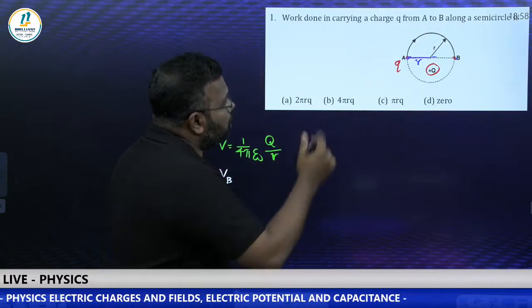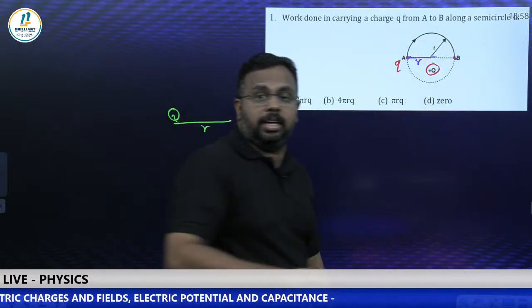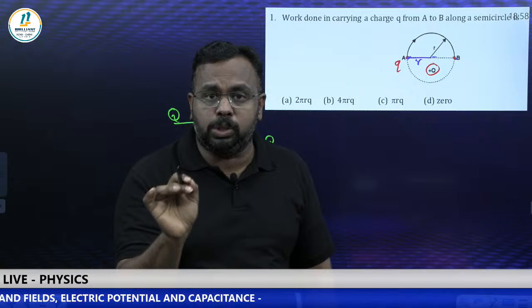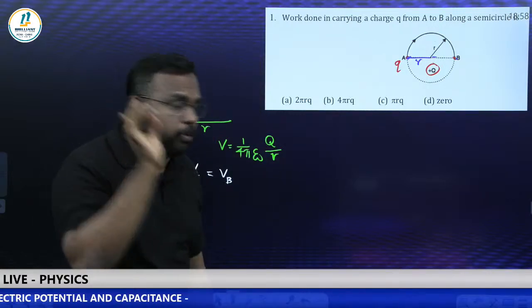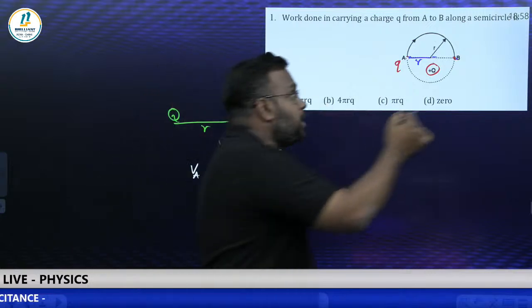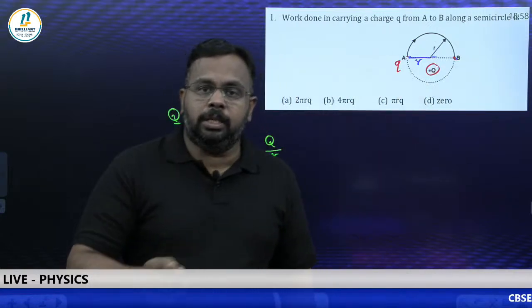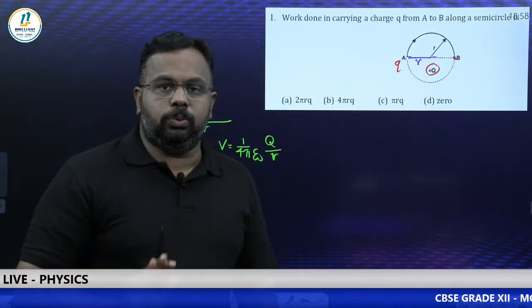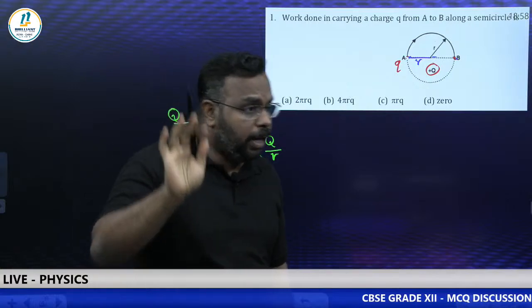Then there is a chance of a question: what is the significance of this semicircle of radius r? Simply to confuse you. So if a work done question comes, find the initial potential at the starting point, the potential at the ending point, and take the difference. In many questions you can see the answer is 0. So please read the question carefully. I hope it is clear.